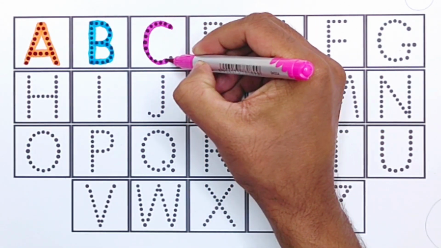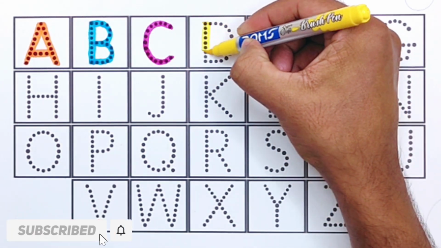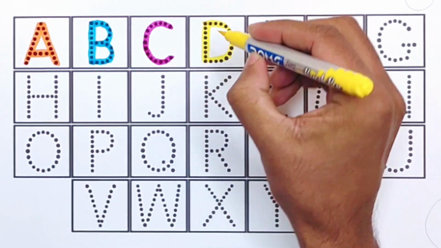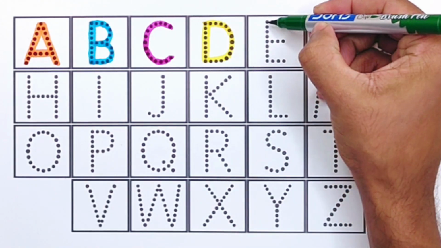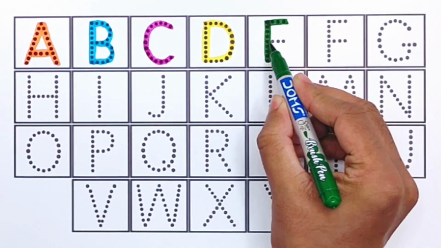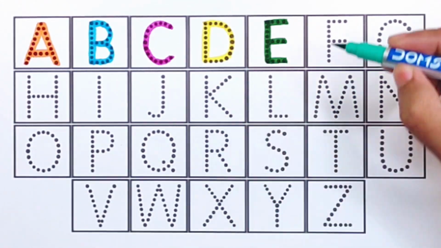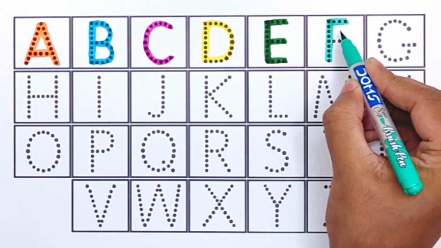C for cat. Yellow color. D for dog. D for dress. Green color. E for egg. E for eagle. Green color. F for fish.